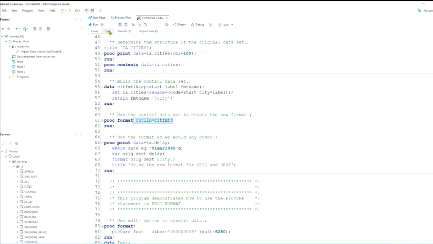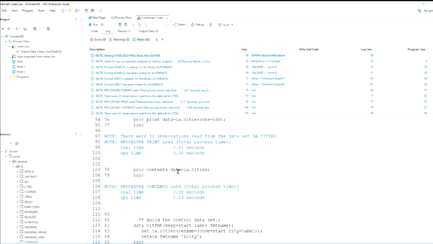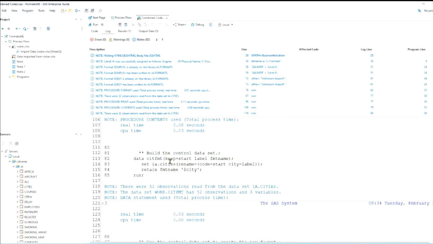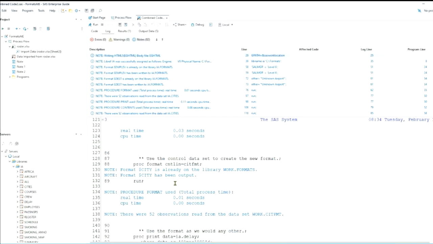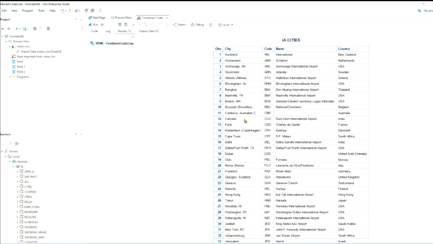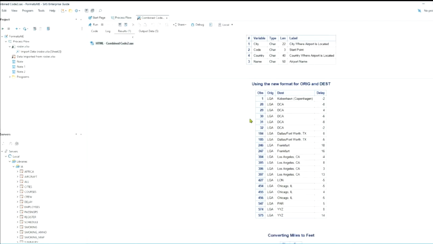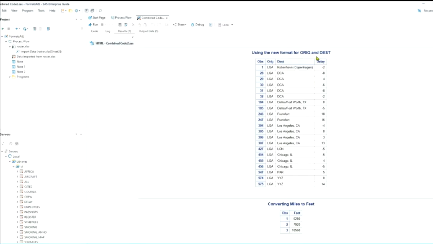And so I can continue looking in the log. And we're going to build our control data set. And then we're going to create $city. And then we're going to use it. Okay. And here in our results, I'm going to scroll down a little bit. And here's our new format.